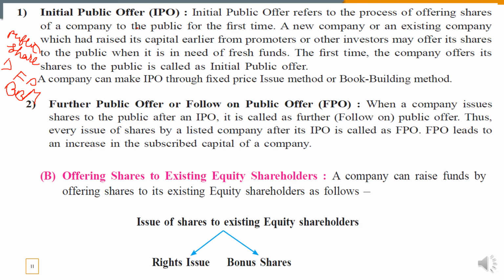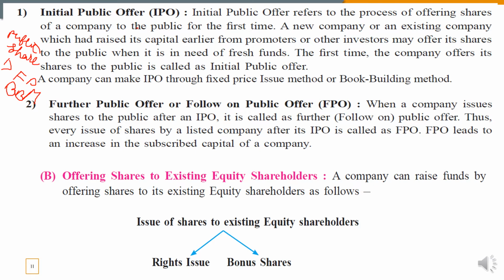So book building method means, students, I have explained these two concepts in the last video, but I would like to remind you because that is related to this question. The first method of issue of shares is public shares, in which two methods of pricing are followed: the fixed price method and the book building method. Fixed price method means the number of shares and price is already decided by the company and it is printed on the prospectus, meaning the advertisement of the share.